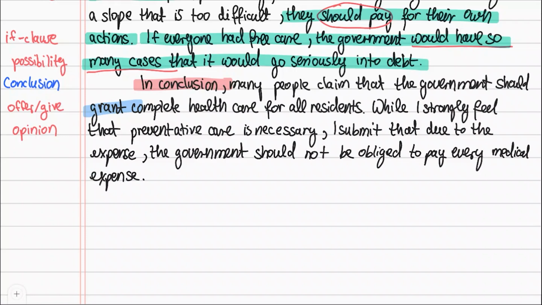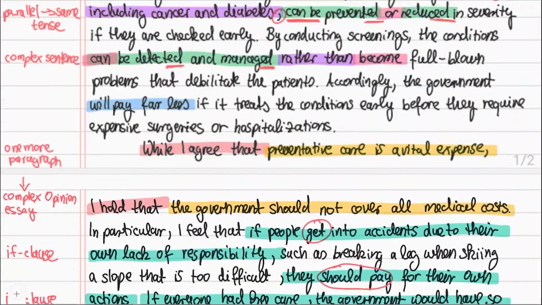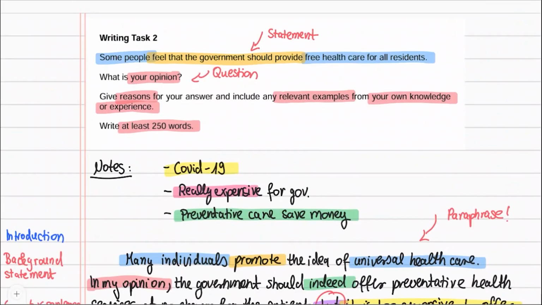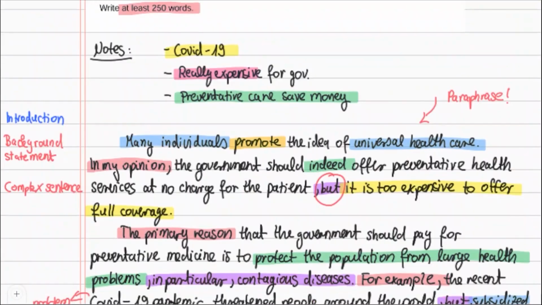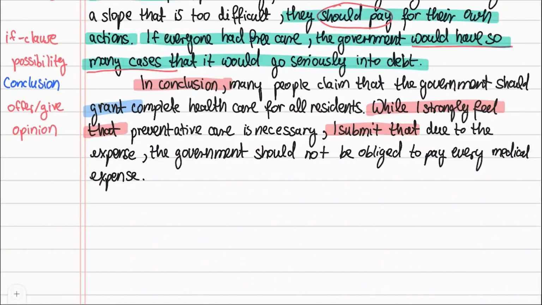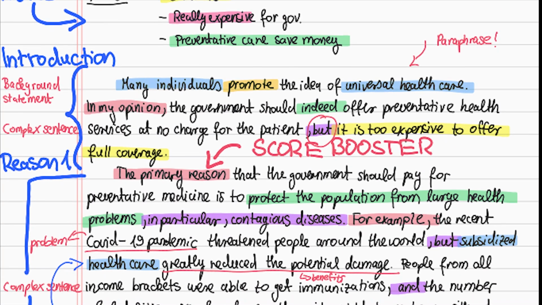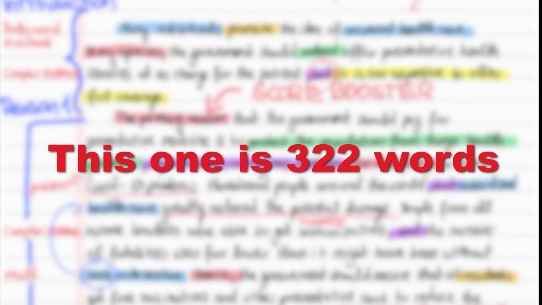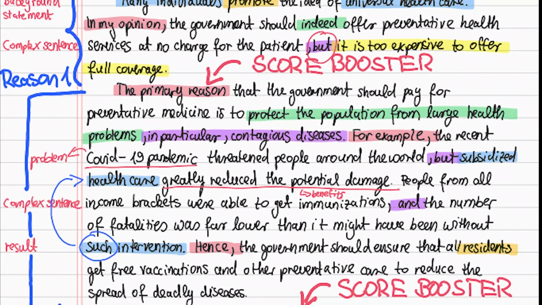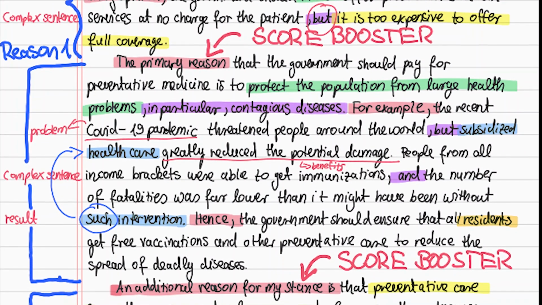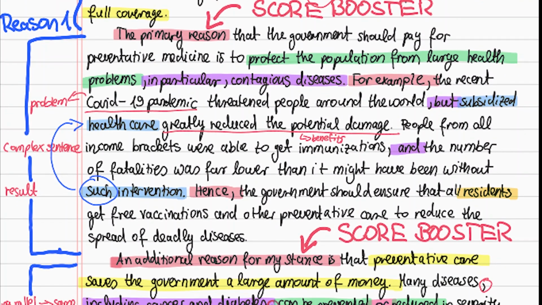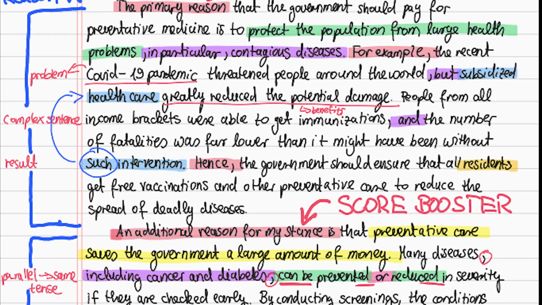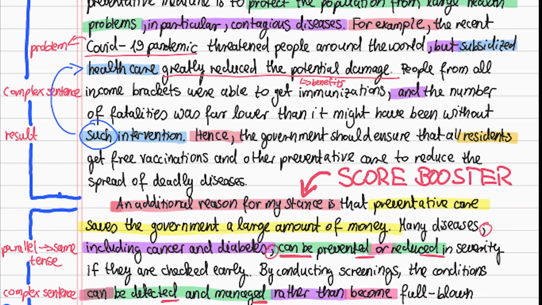Now the writing is done. It's super important that you go back to proofread to make sure there are no big errors in spelling or grammar. Make sure you replace words that are repeated too often. Also, check the word count. This one is 322 words. That's actually rather long. You don't need to write a whole lot over 250 words. You just have to select the words and ideas carefully so that your idea is really clear.